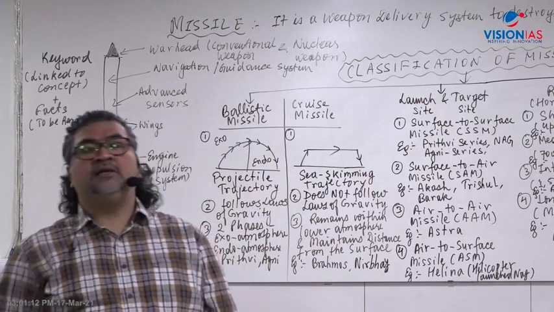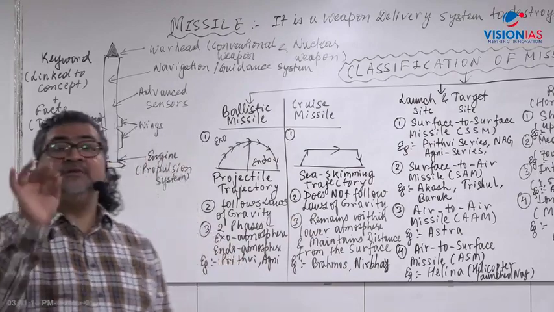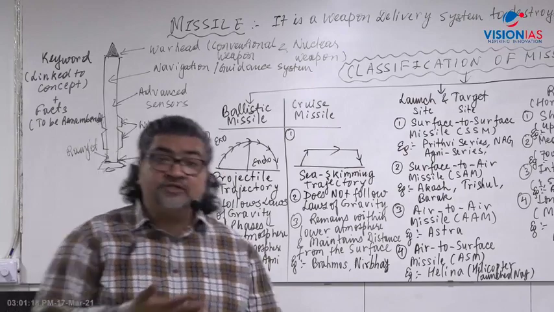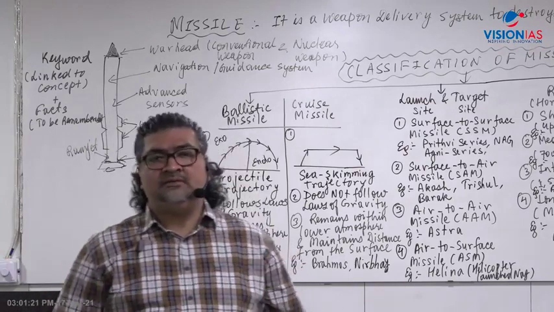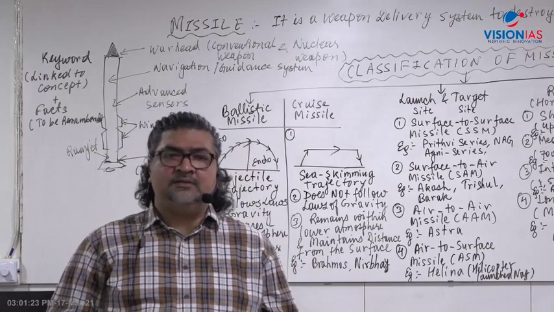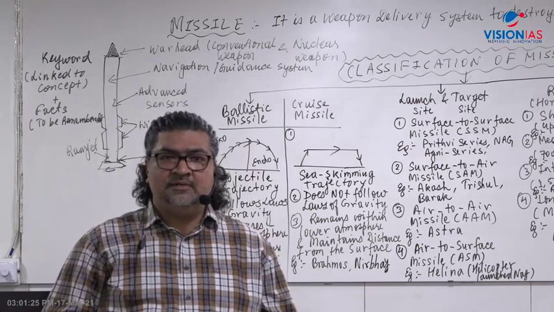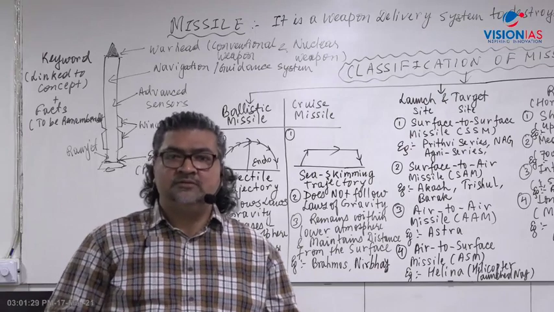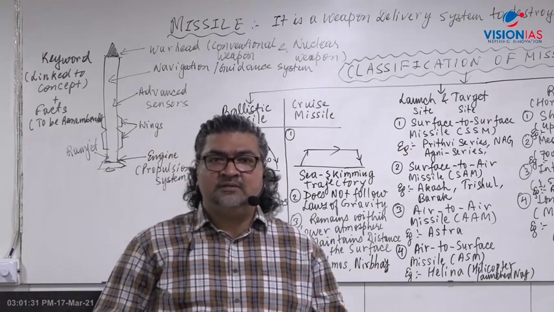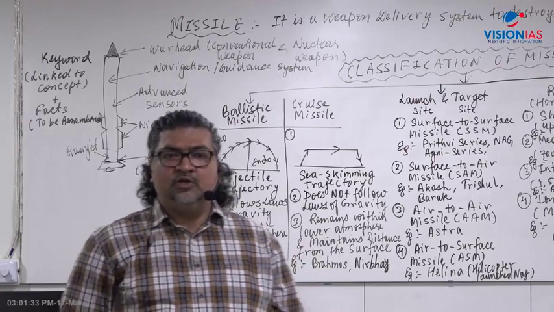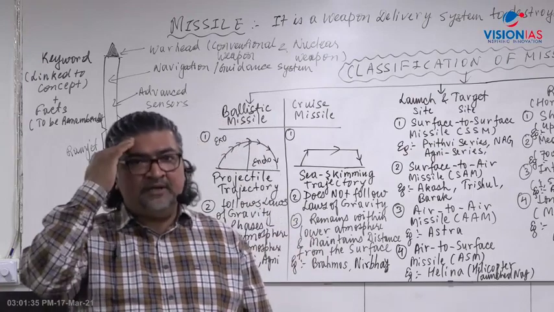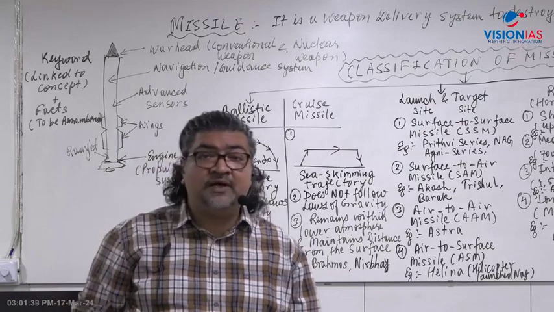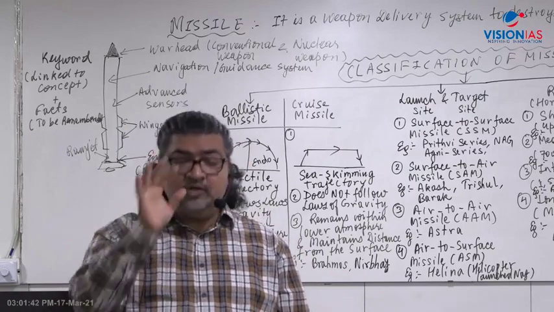How do you go at that? How do you work with that? Rishabh is asking what your approach should be to tackle the facts. 26 missiles you cannot memorize. इंसान है ना भाई, है ना? ऐसा तो नहीं है कि कोई कंप्यूटर है कि सब कुछ याद हो जाएगा, नहीं हो सकता, right? I understand. We are all human beings, right? You are a human being, and you have a brain, but the brain is not like a computer. You cannot memorize all the facts. It's not possible. What do you have to do there?